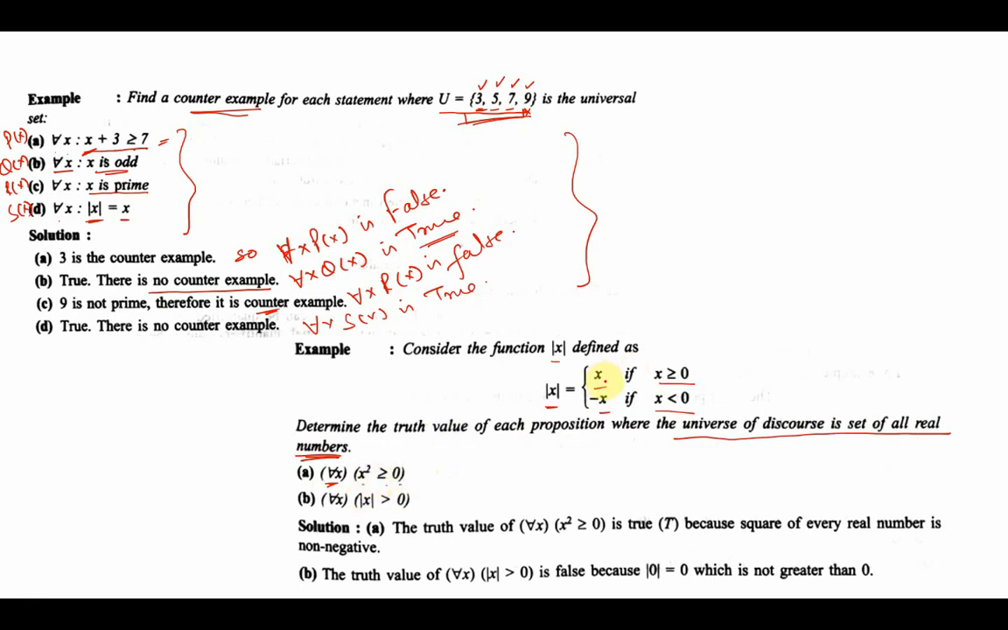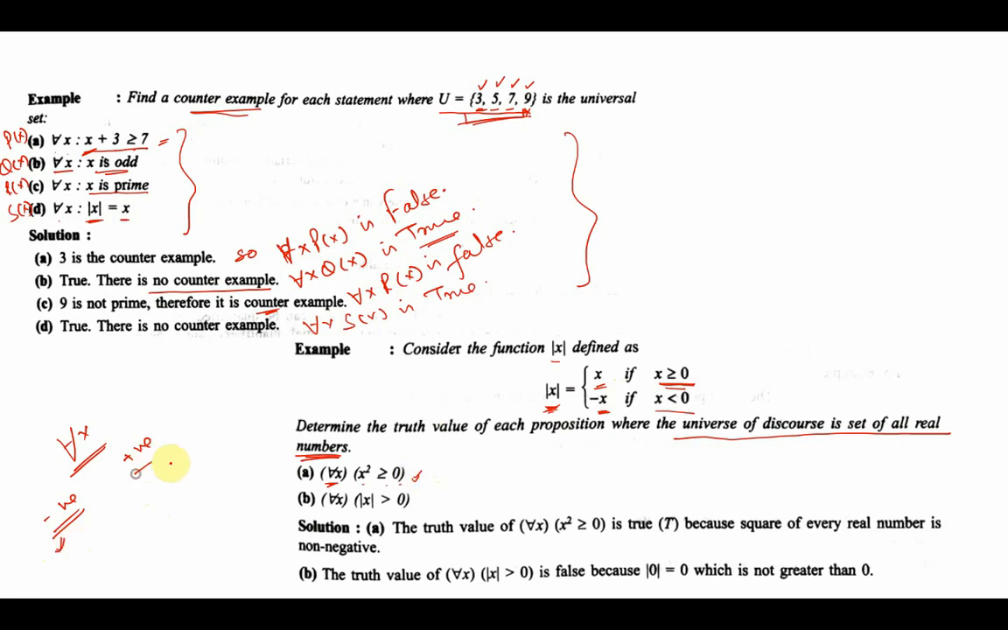Now the function has been defined as, if x is greater than or equal to 0, then mod of x is equal to x. So now for all x means for all real numbers. Now I can divide this as negative real numbers and positive real numbers. For negative real numbers, if x is negative, then modulus x is positive. Minus x means negative of negative number, that means it becomes positive and its square will obviously be positive. So for negative numbers, this is true.